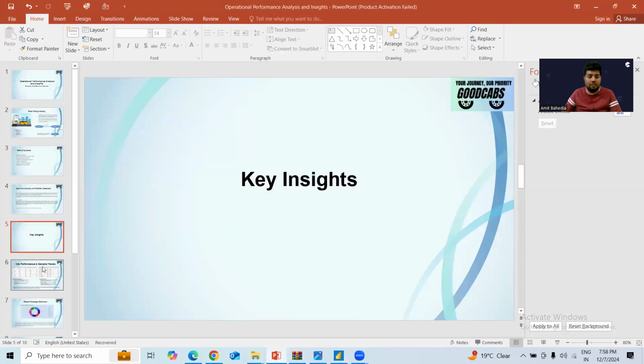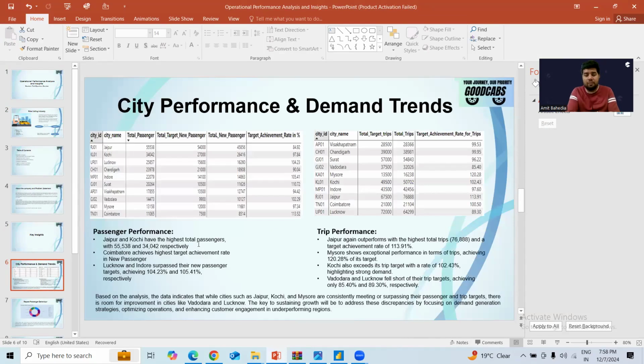So here are the key insights. You can see the first key insight: the city performance and the demand trends. You can see the city-wise performance for the total passengers. Jaipur and Kochi had the highest total passengers. If we see the total passenger count for this 6 months data, it's 55,538 and 34,402 for Jaipur and Kochi. In the presentation, I have summarized the things on the basis of the 6 months data. If you want to see the data for a specific month or for a specific day, you can refer to the dashboard link.